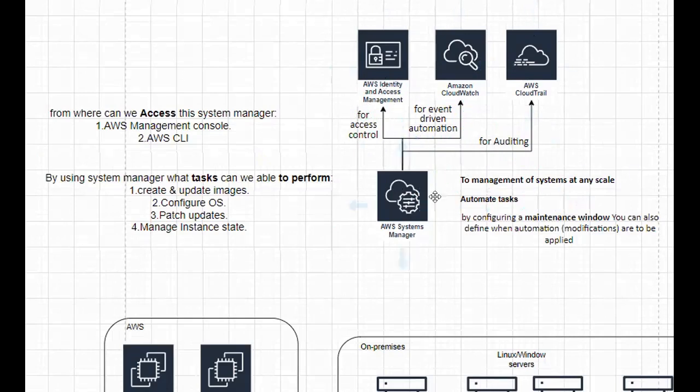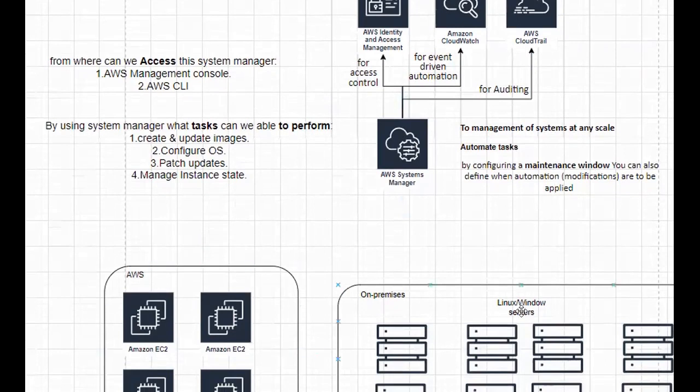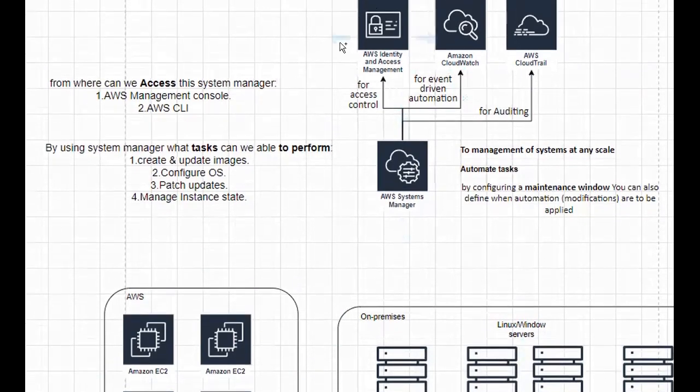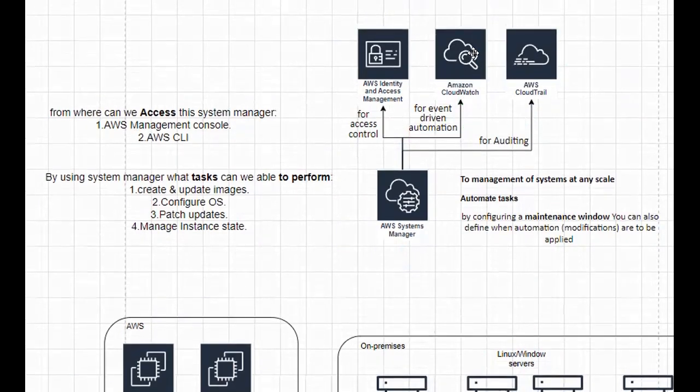To control the access to this System Manager and what are the instances or what are the systems that you are running, for that you need to integrate this with IAM. For monitoring services for these systems, we can even choose AWS CloudWatch or CloudTrail. For auditing, we choose CloudTrail. For event history, we can choose CloudWatch.